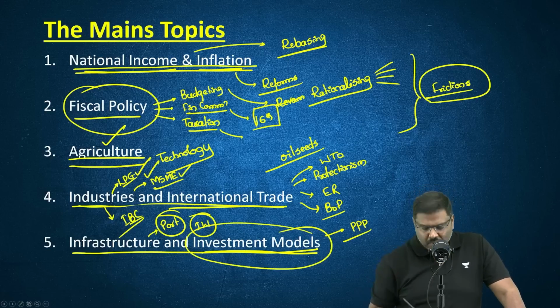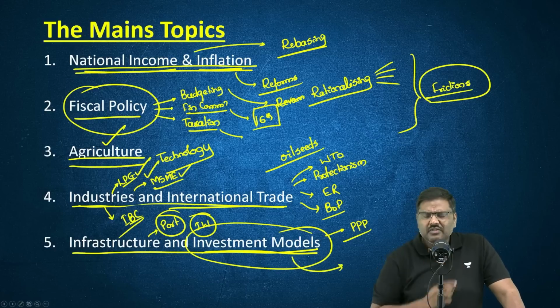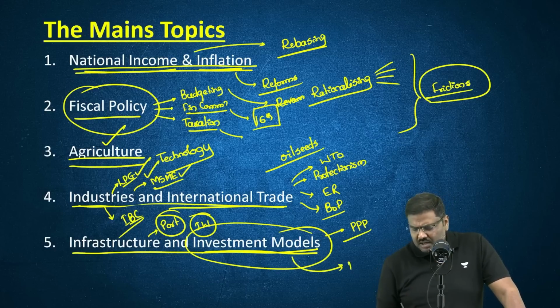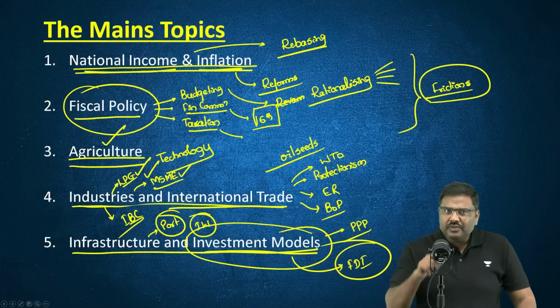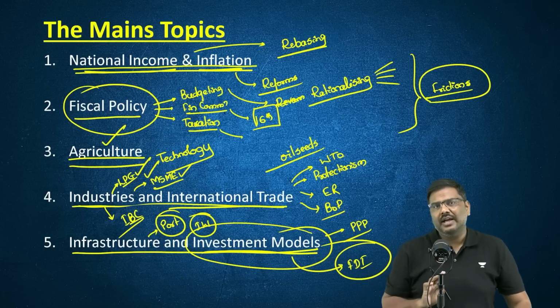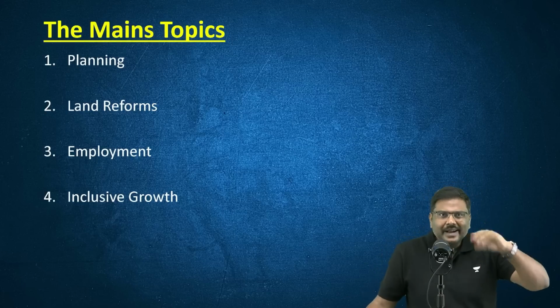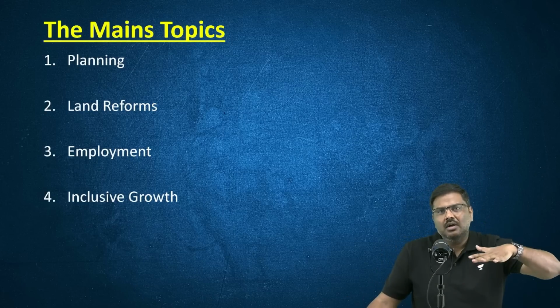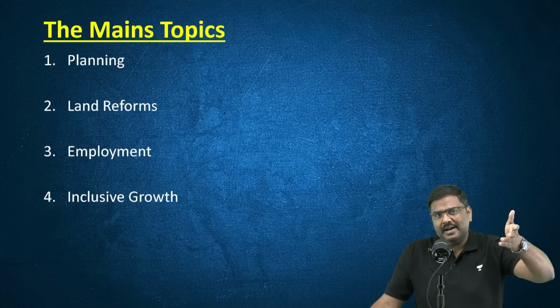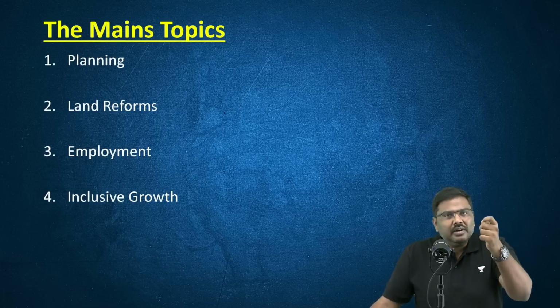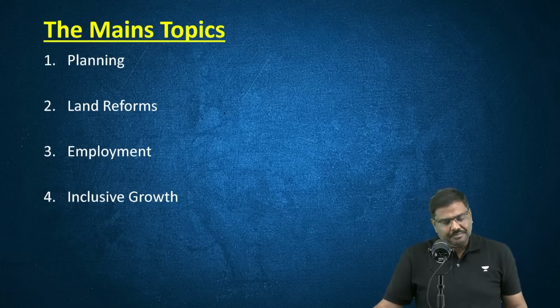And another very important area of investment model is FDI. Questions in the past have been asked on FDI. Again, they can be asked on FDI. In fact, it was there in the discussion also that India's net FDI has gone down. What are the possible reasons behind it? The causes behind it? What reforms can the government of India implement?